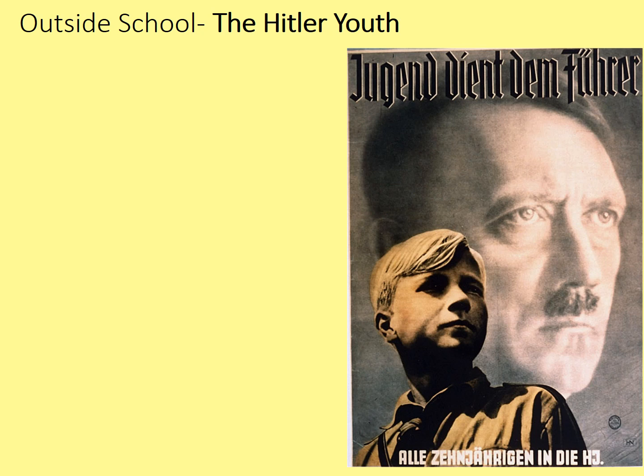But what about outside school? Surely it was easy enough to control the curriculum and what children learnt within schools. In fact, even the teachers had to join the Nazi party just to keep their jobs. But outside school it was more difficult. Lots of children came from families that weren't in fact Nazi, even if they'd ended up voting Nazi in some of the last elections that Germany held before World War II.